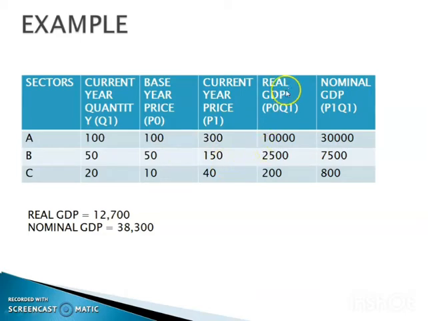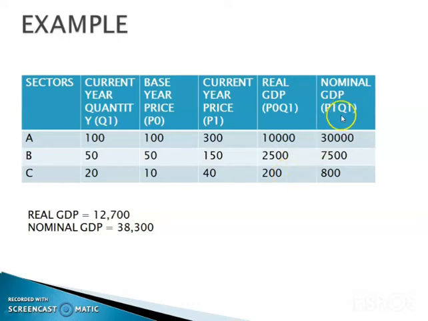Then how to calculate real GDP? It can be calculated by P0 Q1. Here P0 is 100 and Q1 is 100, so it is 10,000. Then for B it is 2,500 and for C 200.